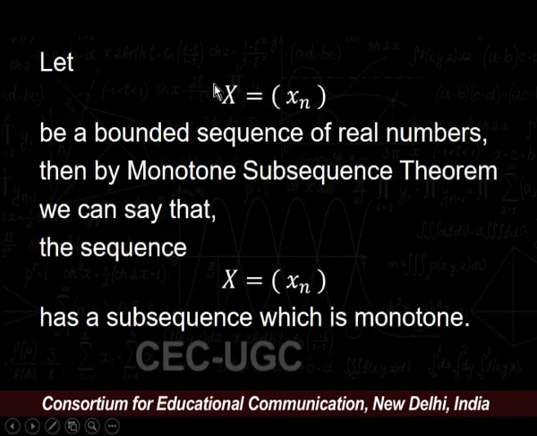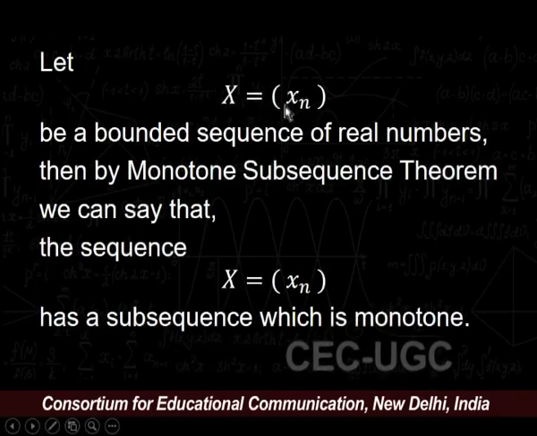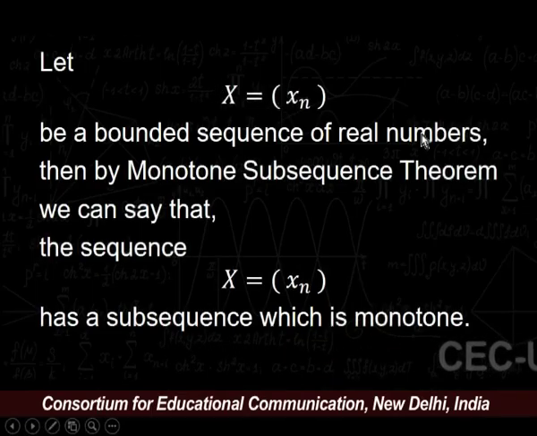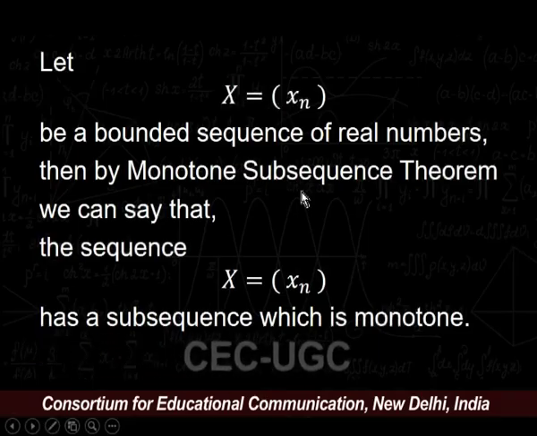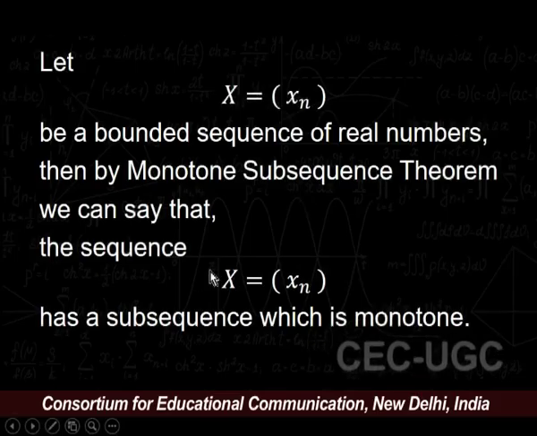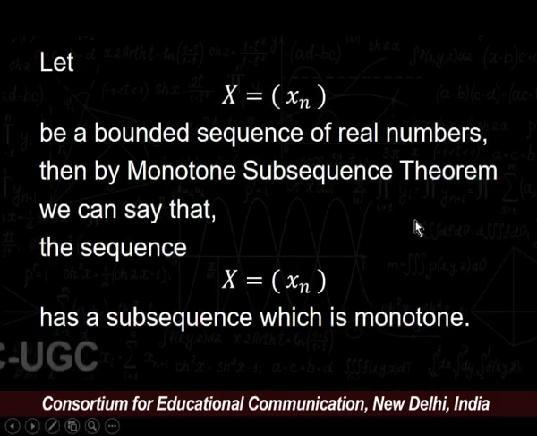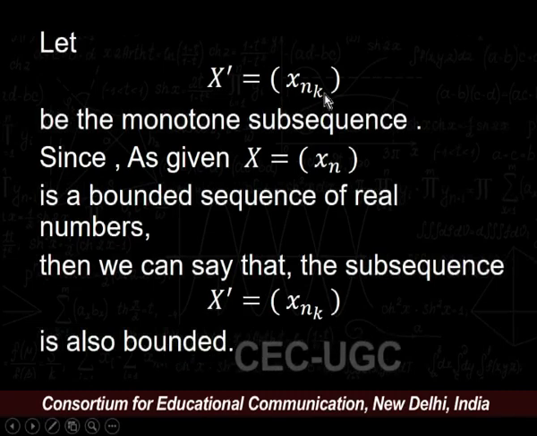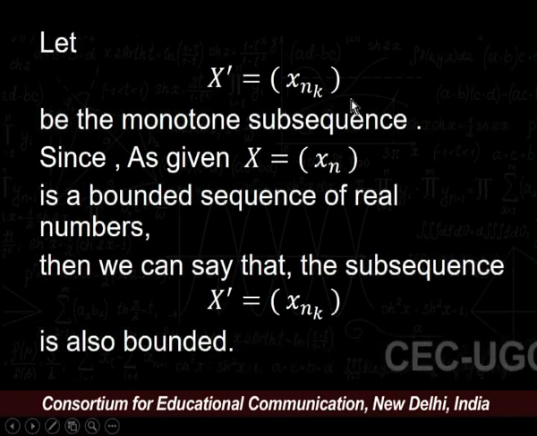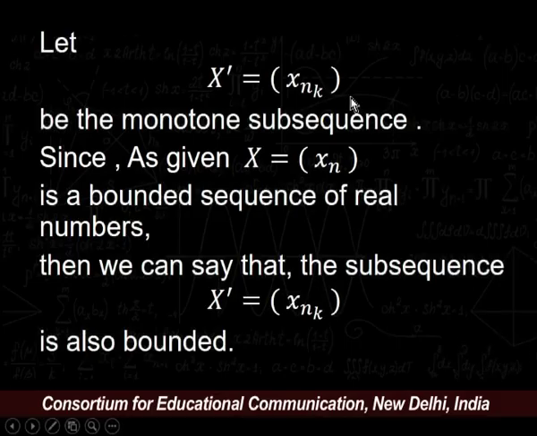Given x = (xn) be the bounded sequence of real numbers, then by the monotone subsequence theorem, which we defined above, we can say that the sequence x = (xn) has a subsequence which is monotone. So, let us say x' = (xnk) be the monotone subsequence of x = (xn).